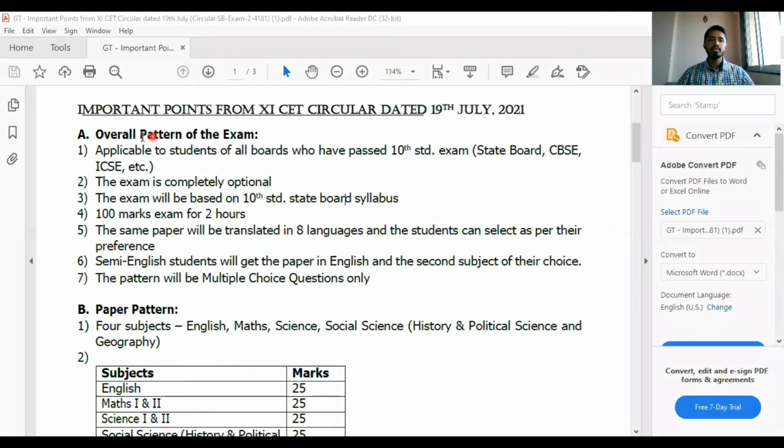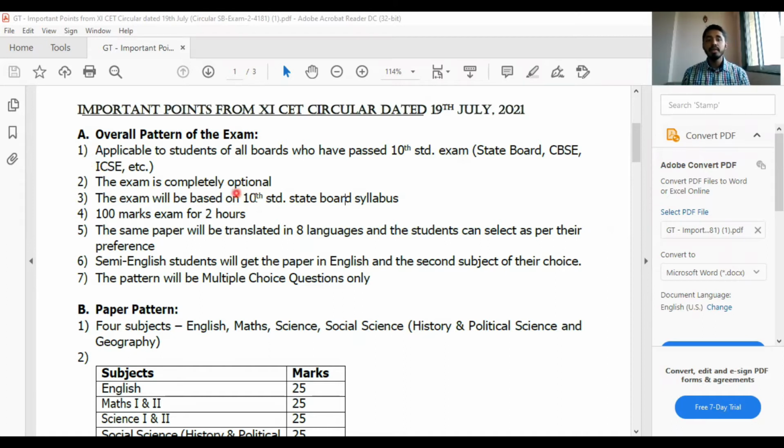The first point is the overall pattern of the exam, how this exam is going to be conducted. This exam is applicable to students of all boards who have passed the 10th standard exam. So this is for the Maharashtra state board, the CBSE board, the ICSE board, all the boards. To get admission in a college in Maharashtra, this CET is compulsory. Your board exam marks, ICSE, CBSE, SSC, are irrelevant, they don't hold any value. So the CET is the most important thing for you to get admission in a college.